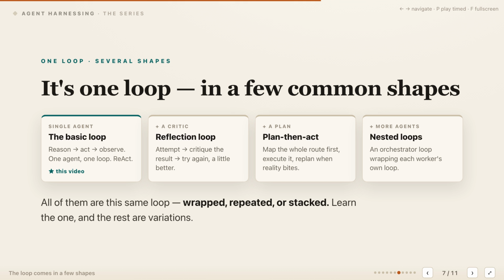The same underlying loop appears in several common shapes, each adding a different control mechanism around the next step. A single agent uses the basic ReAct loop: reason, act, observe, and repeat. A reflection loop adds a critic so an attempt is evaluated before the system tries again. Plan then act maps the route first, executes it, and replans when reality invalidates an assumption. Multi-agent systems create nested loops, with an orchestrator loop wrapping the separate loops run by workers. These are the same loop, wrapped, repeated, or stacked.